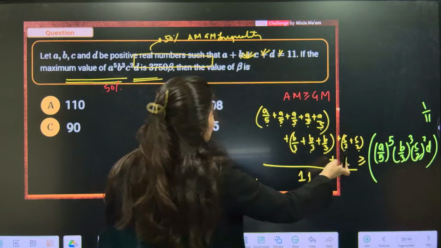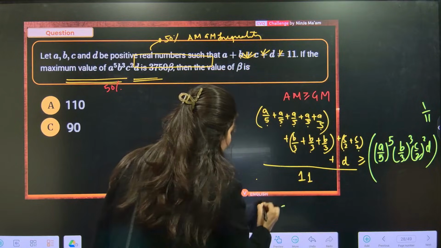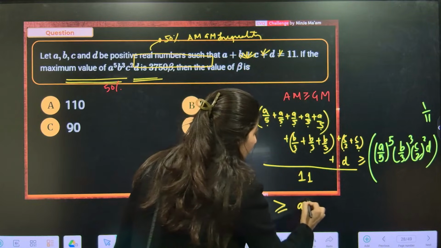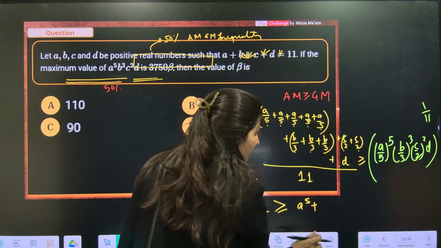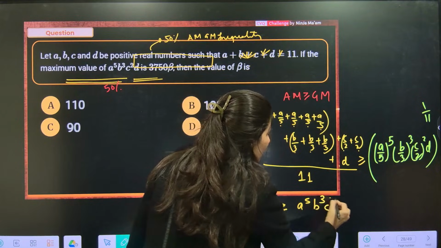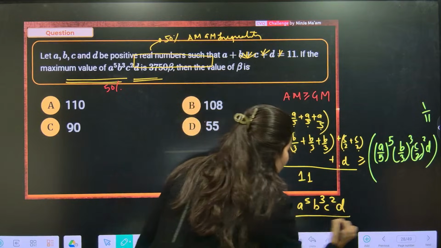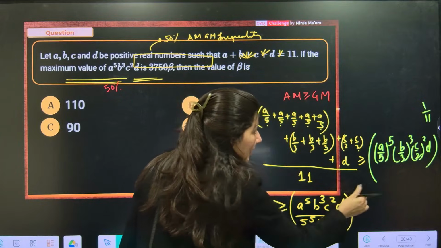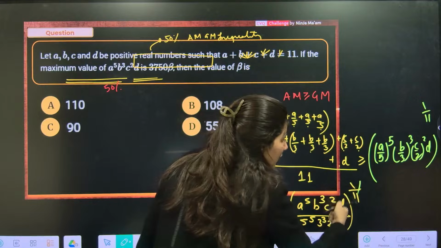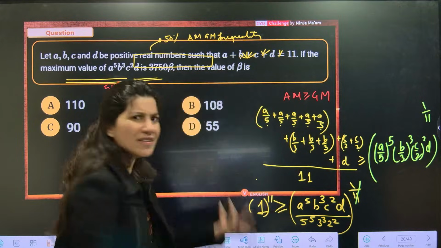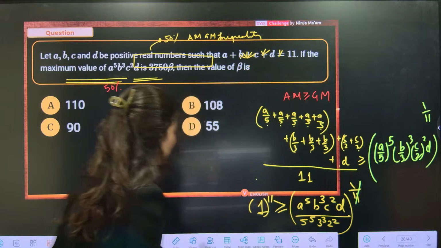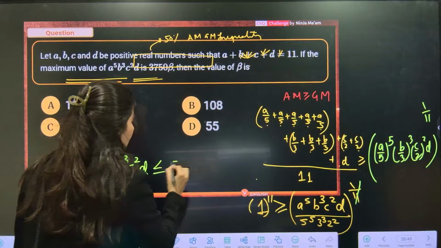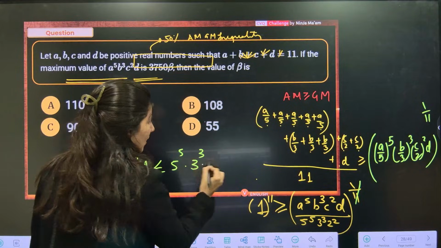This is just c. This is just d. So this is your 11 by 11, which is 1. Okay, 11 by 11, 1 is greater than or equal to a power 5, b cube, c square, d upon 5 power 5, 3 cube, 2 square. Since this is 1 by 11, you remove it and apply power 11. 1 power 11 is just 1. So your answer will be a^5 b^3 c^2 d less than or equal to 5^5 3^3 2^2.